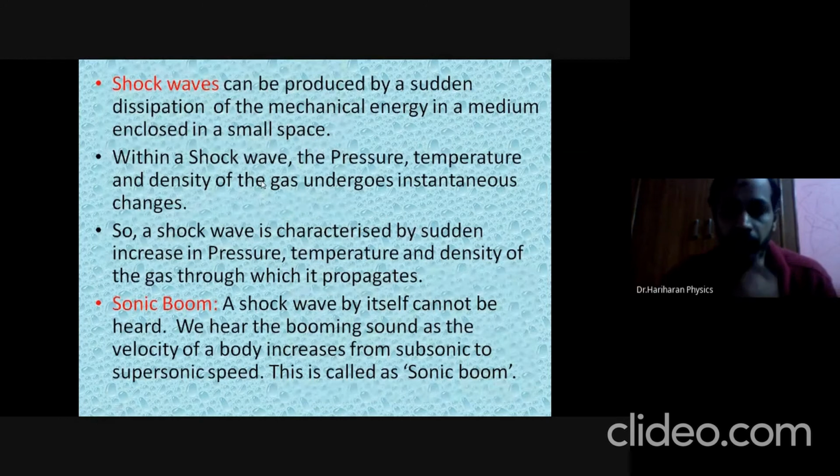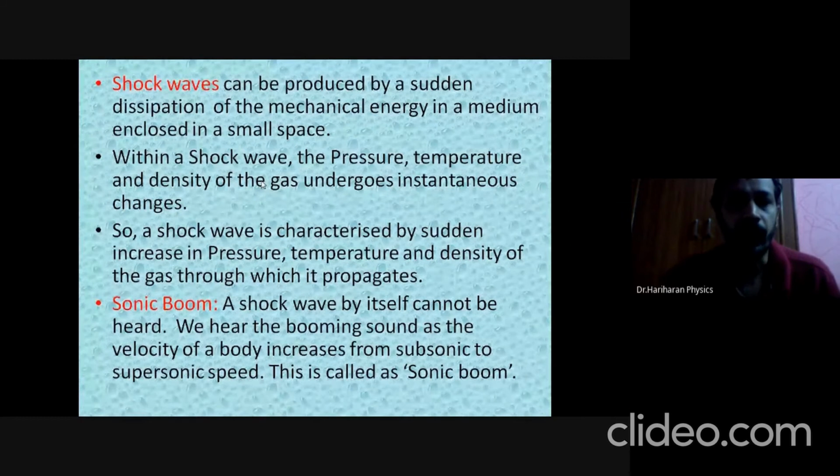Next, how are shock waves produced? Shock waves can be produced by the sudden dissipation of mechanical energy in a medium enclosed in a small space. For example, if you simply clap your hands, what will happen? The air will be made to expand suddenly, suddenly meaning in an adiabatic condition.